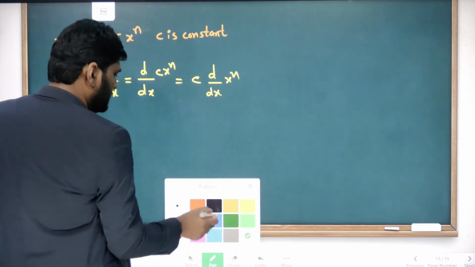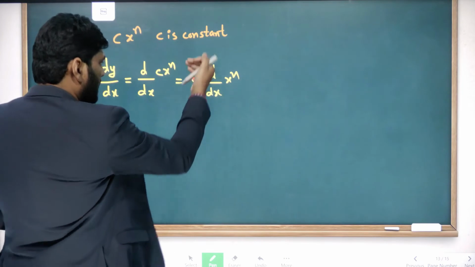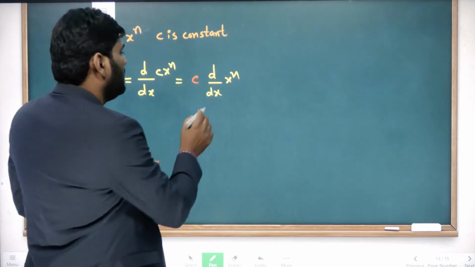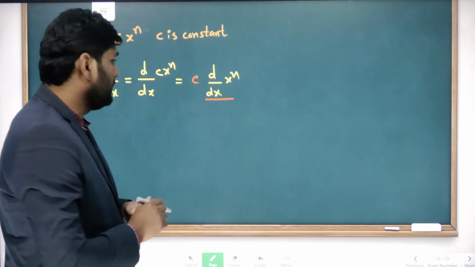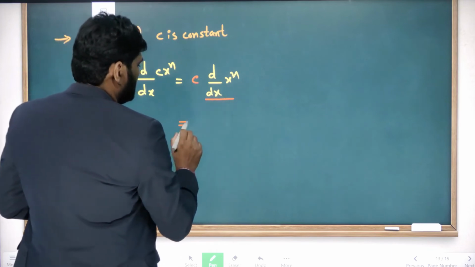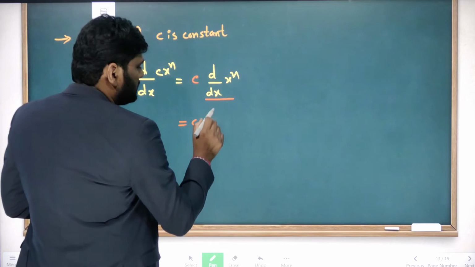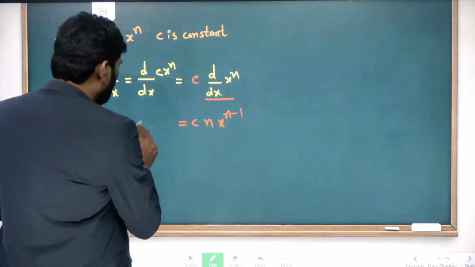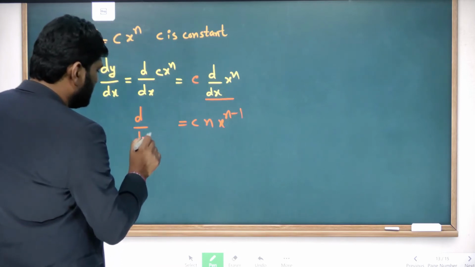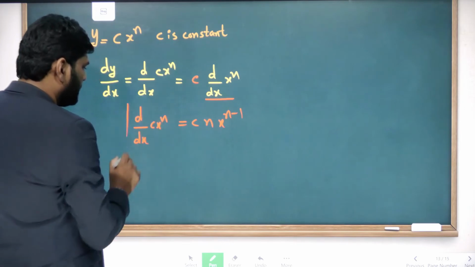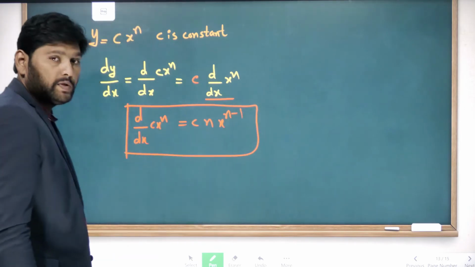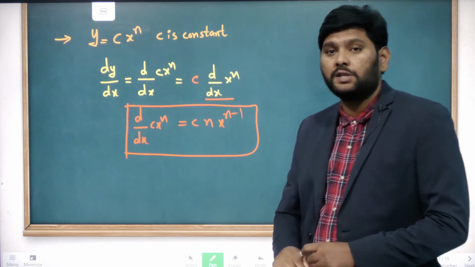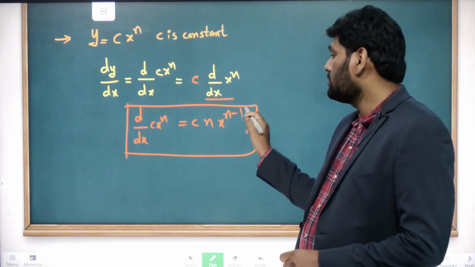So remember what I am doing here: I am writing the constant c outside the differentiation. Already you know the differentiation value, so it is c into n into x power n minus 1. This is the way we do differentiation of d by dx of c into x power n. This is the formula for any function multiplied with a constant.